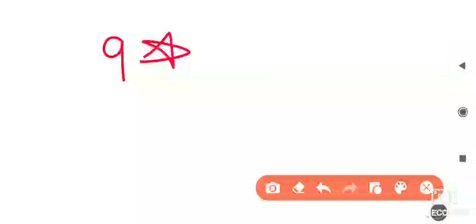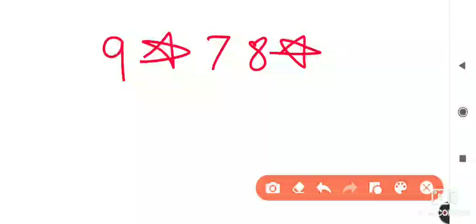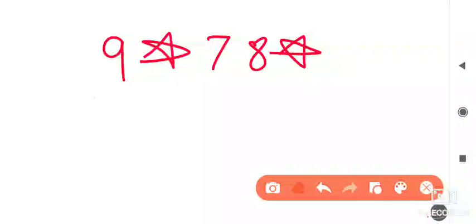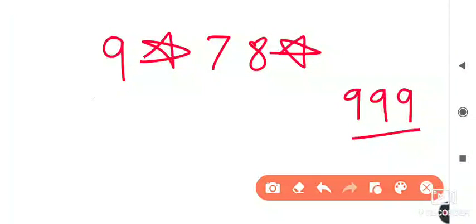Some more examples we will see for practice. Suppose I take the example 9 star 7 8 star, and the difference between the place values is 999. 9's next number is 10, but we don't want 10 because it is a 2-digit number, so we have to take the forward number only.